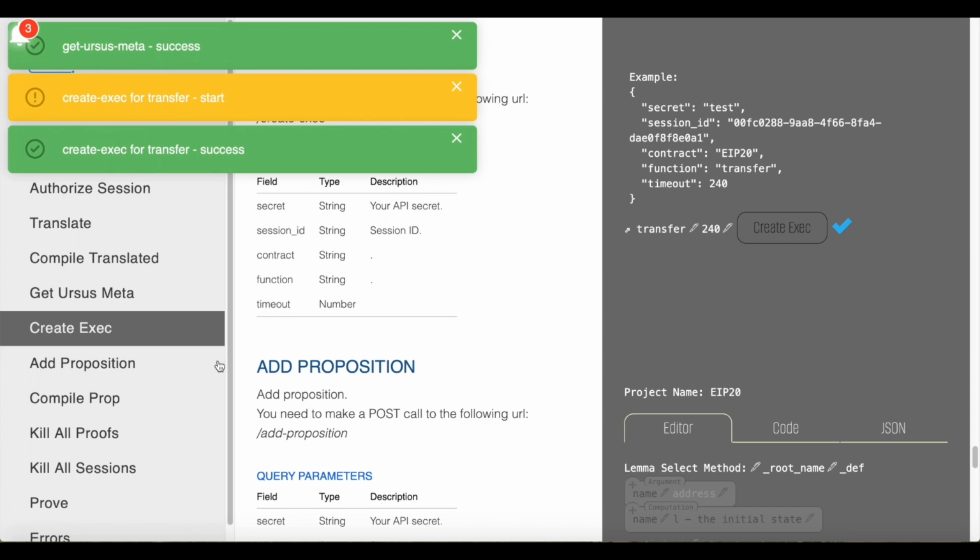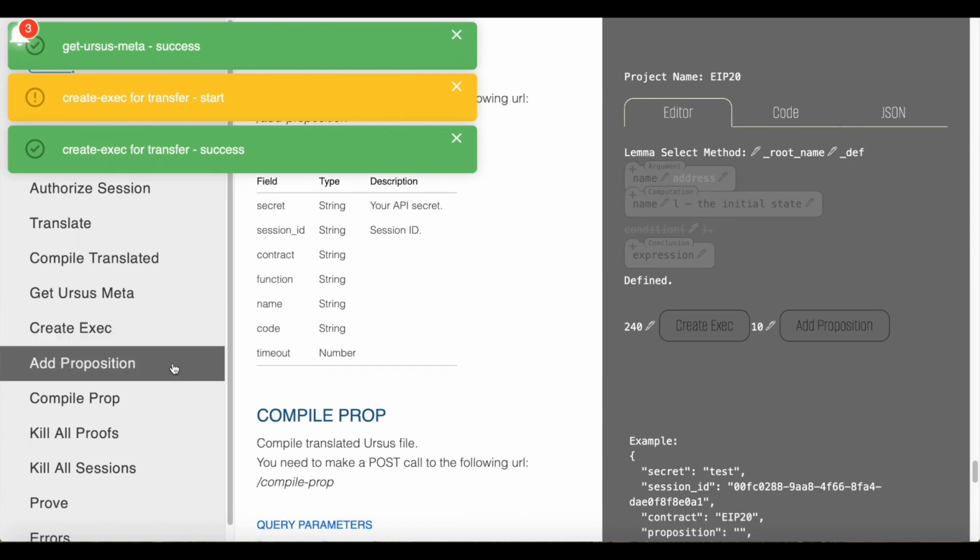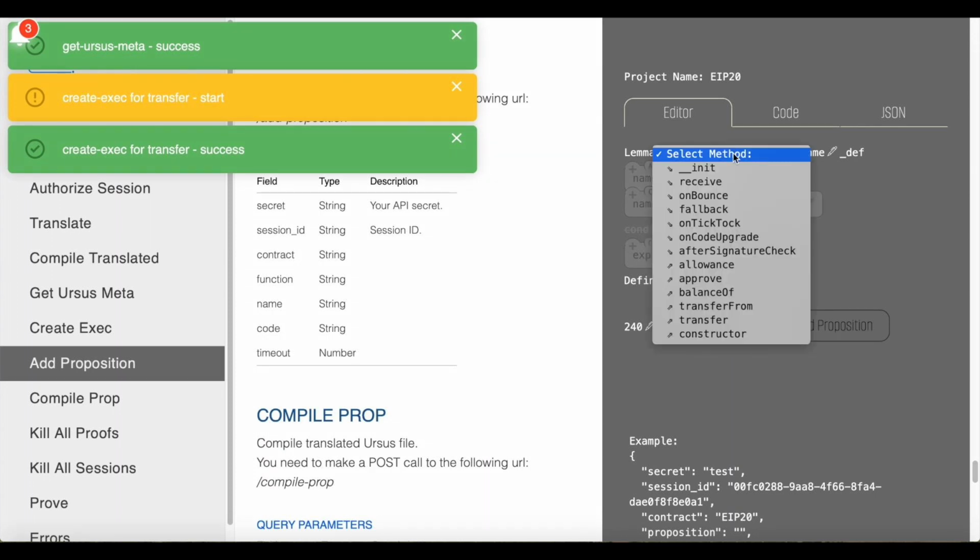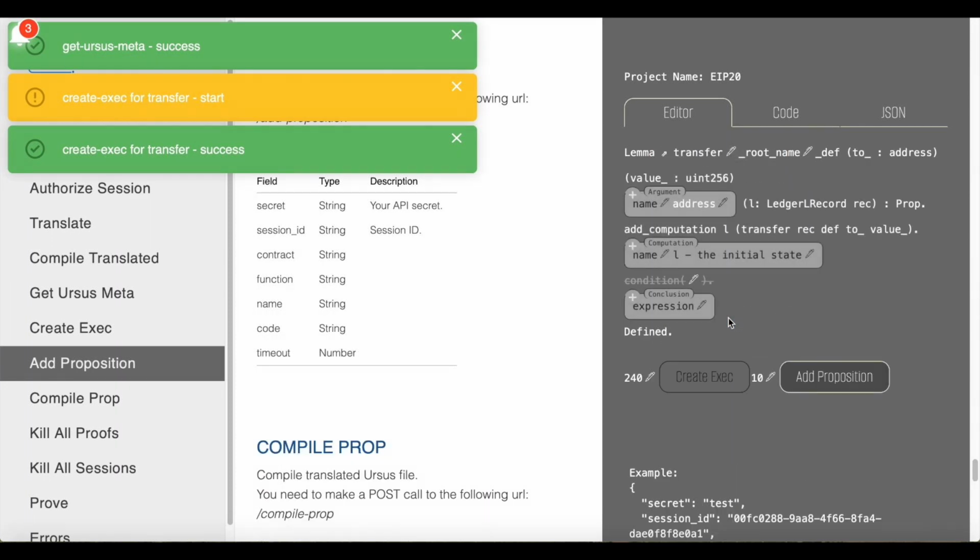Now let's focus on the most important part, the formulation of the property that will be proved, also known as the formal specification, a set of requirements for the behavior of the function and defined by the developer. This property is dedicated to the correctness of the transfer function. We could choose any other function here. To start, you need to determine contract fields and other state variables that will be involved in this property.